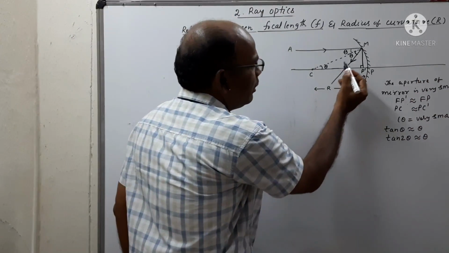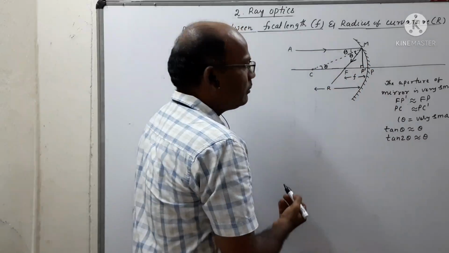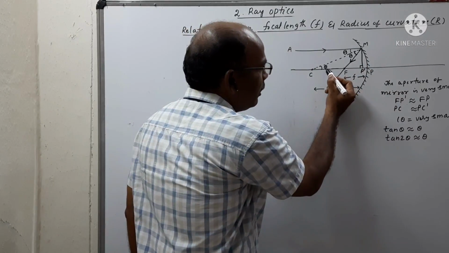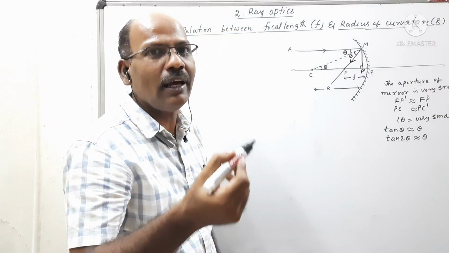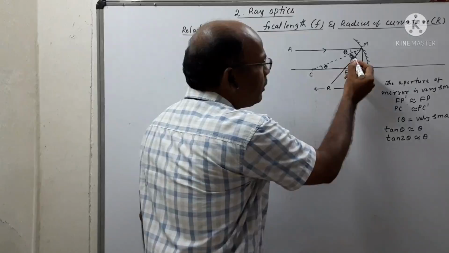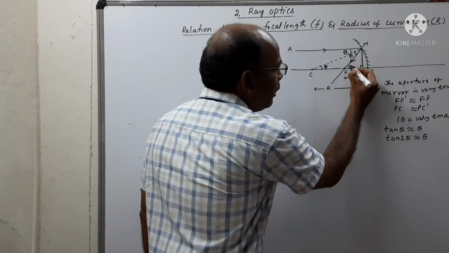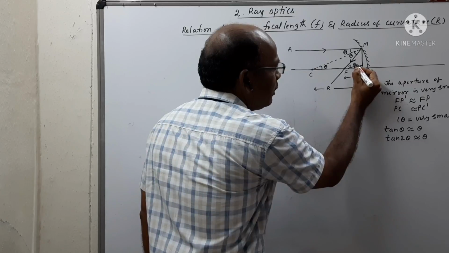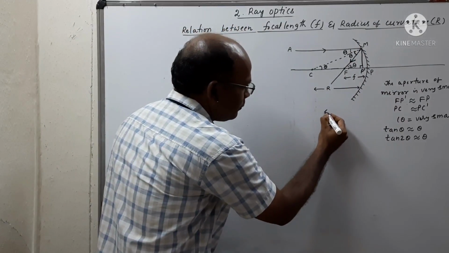Here we can observe that in the triangle MCF, these are the two opposite interior angles. So the sum of the two opposite interior angles should be equal to the exterior angle, which is this angle 2 theta.